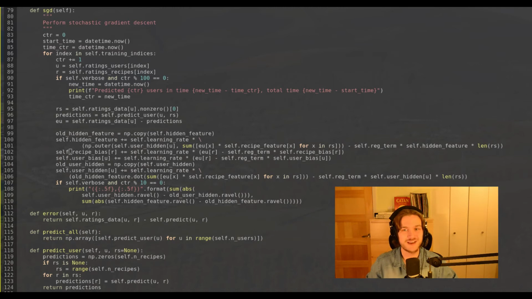Originally, we implemented everything from scratch with NumPy arrays. We actually got it to work, but training the model turned out to be really slow. It was so slow, in fact, that we were only training on about 1,000 user recipe pairs, but we had almost 300,000 pairs to train on. To add to that, everything was running on a CPU.